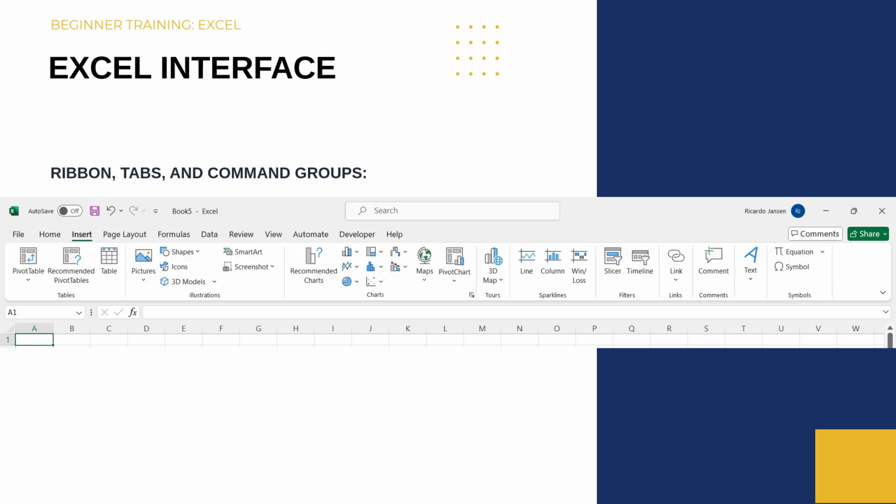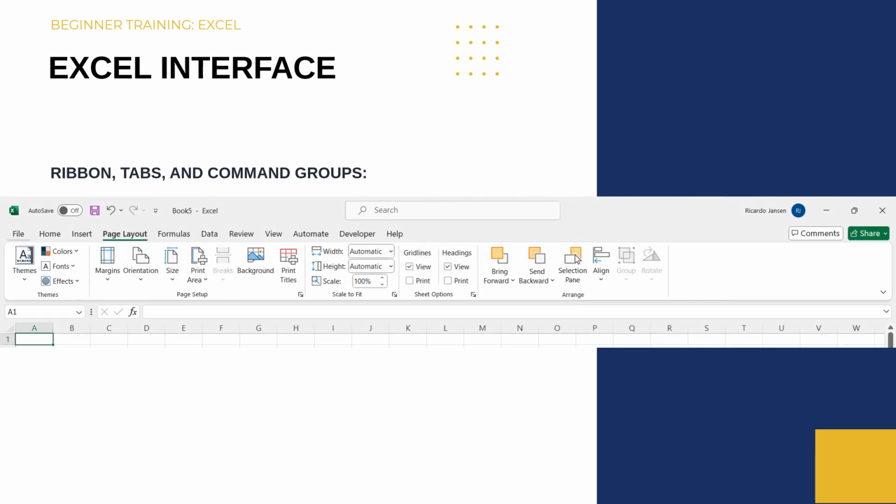Now, click on the Insert tab. Here, you can insert various elements like charts, pictures, and tables. Next, we have the page layout. Here, you can adjust your page size, the orientation, or the margins.